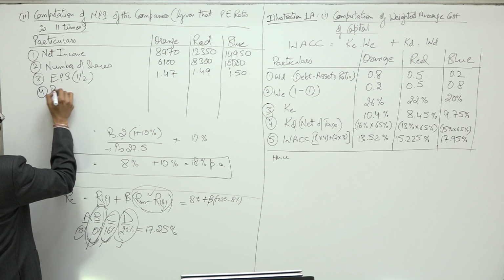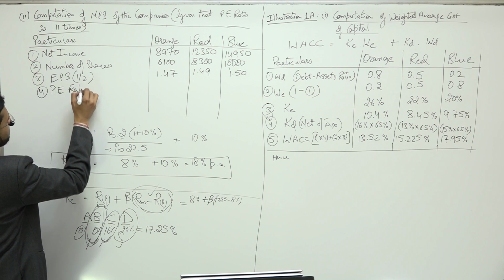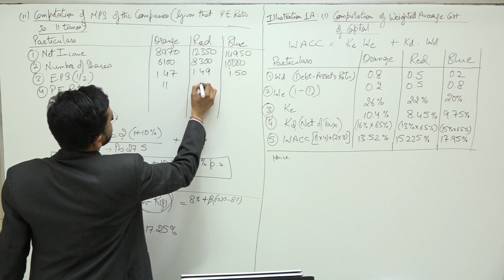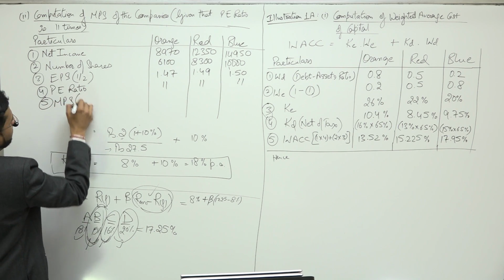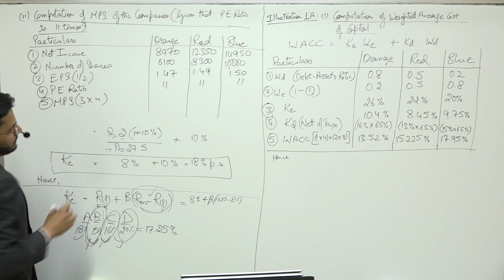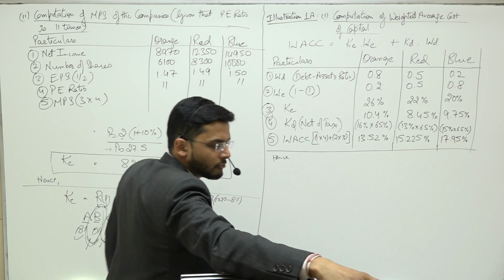Now if I give you the PE ratio of all the 3 companies, which is 11, 11 and 11, then I'm easily going to compute the MPS, which will be computed by multiplying 3 and 4. Yes sir.